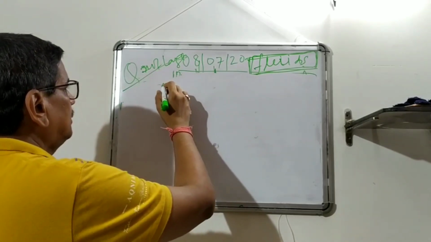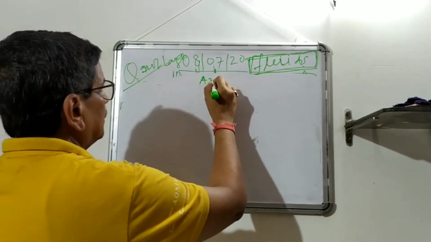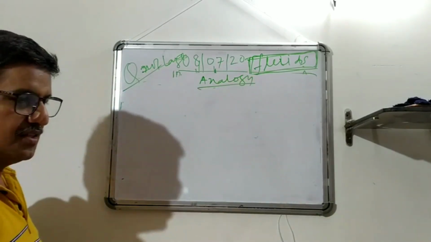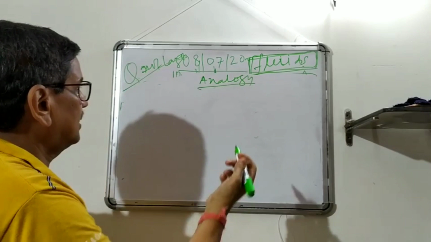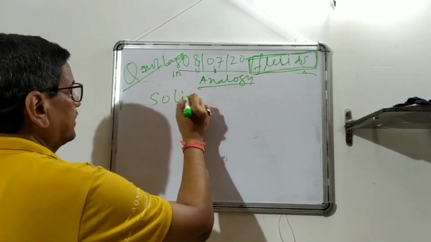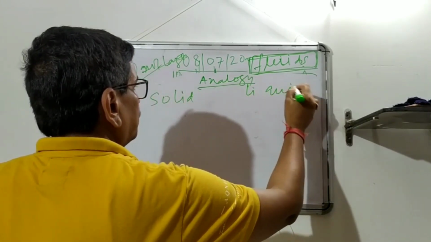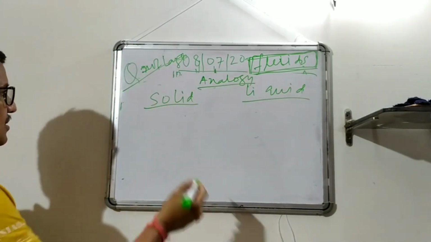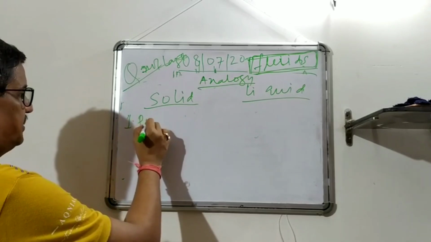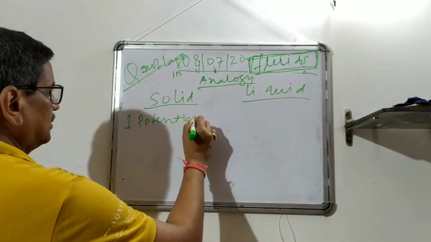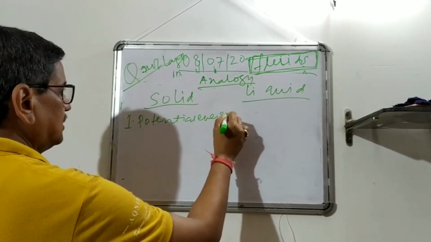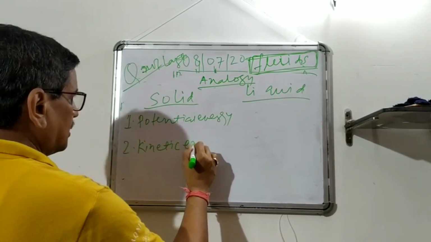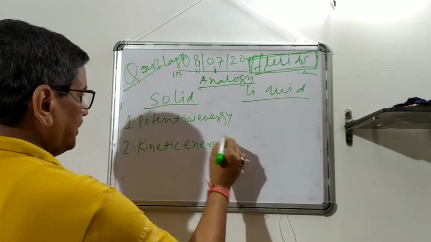Now again an analogy. I will start with an analogy before going straight into mugging up the equations. That is a solid, and I say that is a liquid. So what are the energies a solid possesses? You all know, one is potential energy and another is kinetic energy. Now, in the liquid,